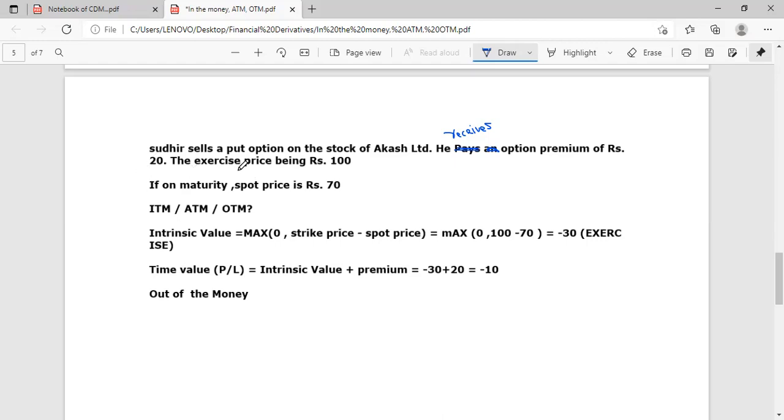On expiry, the spot price is 70. Whether the option is ITM, ATM or OTM, we have to calculate. For this, we have two steps. First step is intrinsic value, maximum 0, strike price minus spot price. We will think from the point of view of buyer.